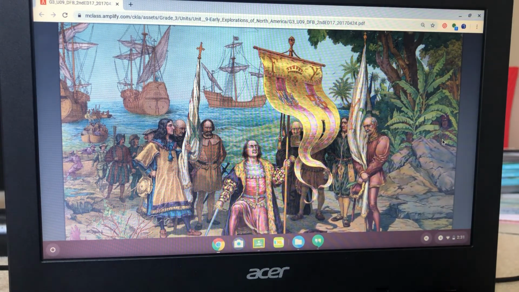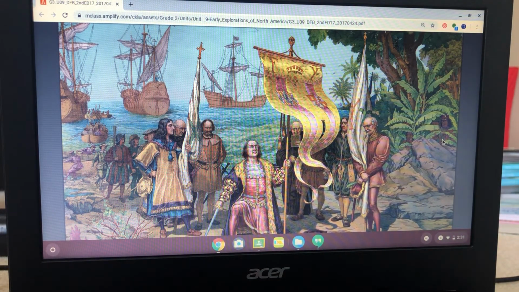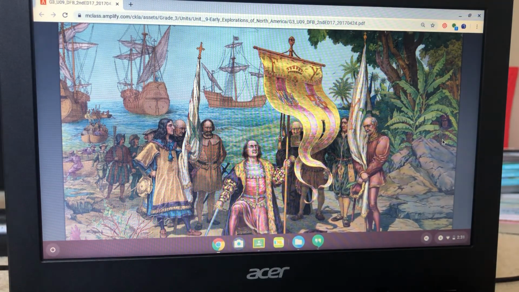2 weeks later, on Christmas Day, the Santa Maria got stuck on a rock off the coast of Hispaniola. Columbus could not get the ship afloat, so he told his men to use the wood and supplies from the ship to build a fort on Hispaniola. 39 men volunteered to stay behind at the fort when the time came for Columbus to sail back to Spain to report his findings to the king and queen.